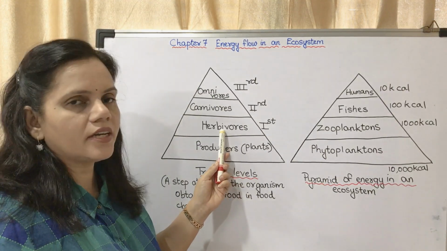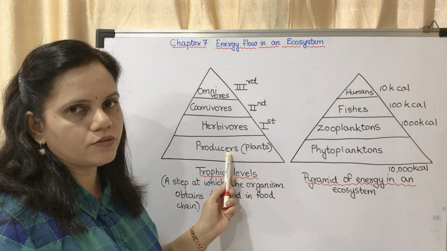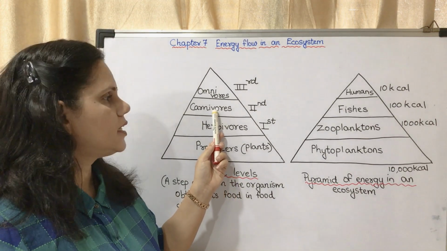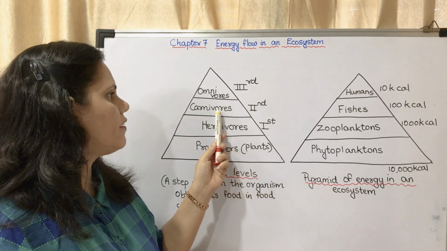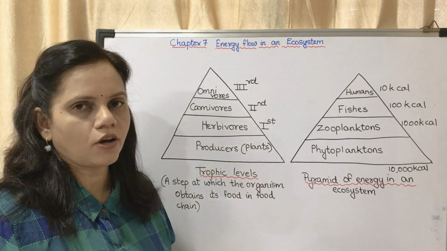In the first trophic level we have herbivores. Herbivores depend upon the plants for their food. The herbivores are eaten by carnivores. The carnivores form the second trophic level. After the carnivores there are omnivores, which form the third trophic level.